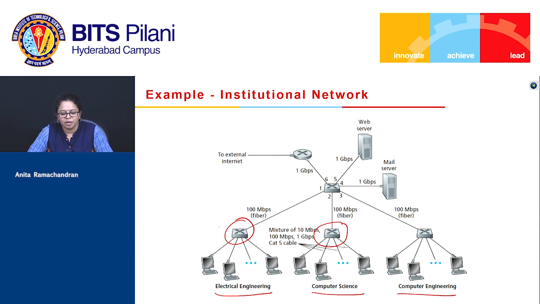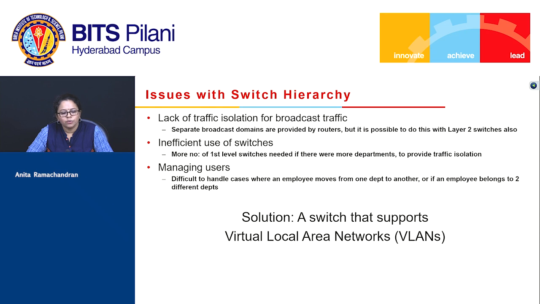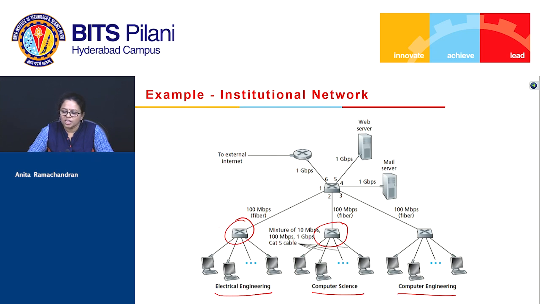It'll go out to other departments also. The other issue with this kind of network is that there is an inefficient use of switches. So if we need to have more departments, for example, if you were to add a civil engineering department and a mechanical engineering department, then we need more level 1 switches to be implemented. This becomes a bottleneck in terms of network expansion.